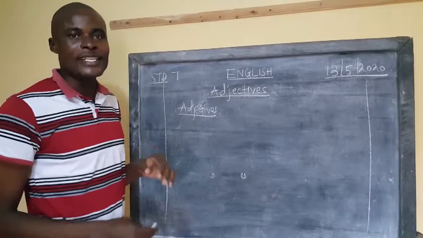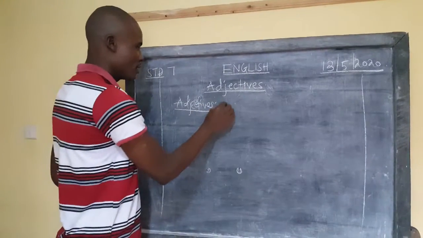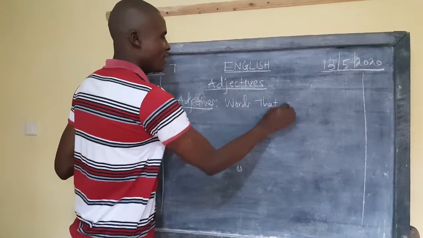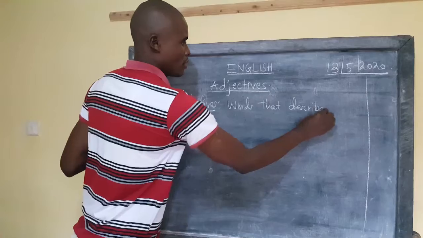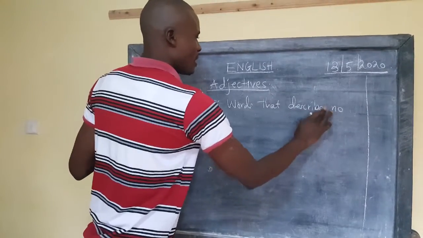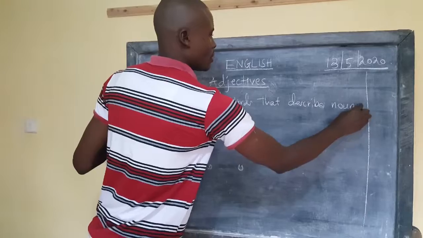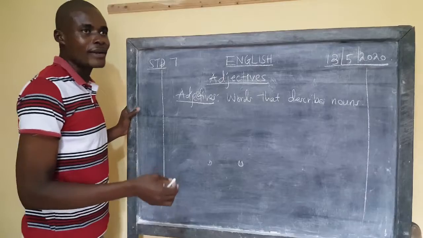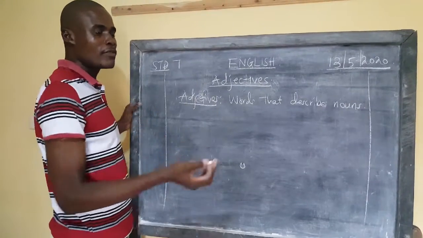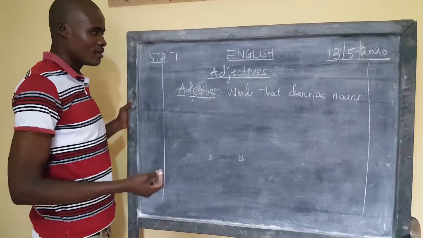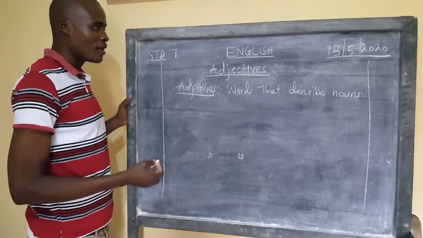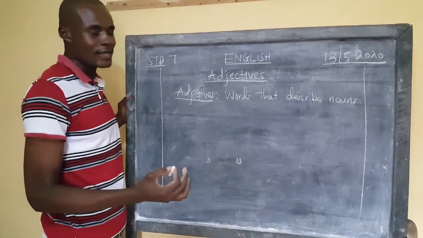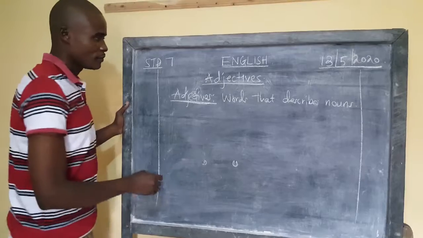Adjectives are words that describe nouns. These are words that simply describe. So talk of a man. Which type of man did somebody meet, for example? Was he a huge man, a big man, or a small man, or a brown man? All those words I've used there have described that man. Hence, those are adjectives.